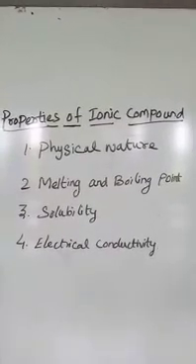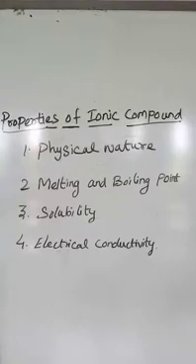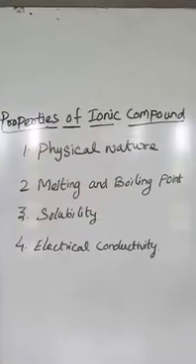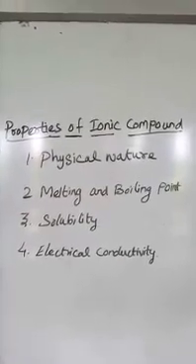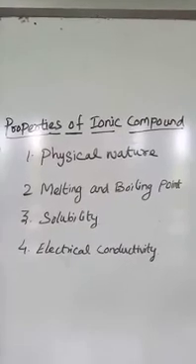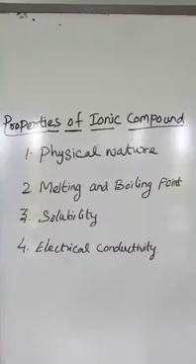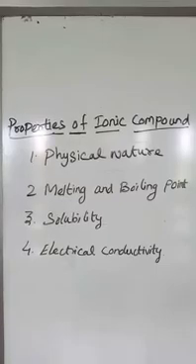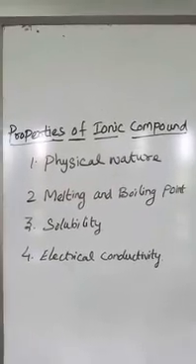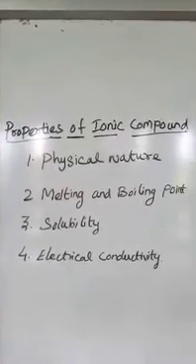In the same way, there are a lot of ionic compounds, such as sodium chloride, potassium chloride, magnesium chloride. Their melting points and boiling points may differ. The nature of melting point and boiling point is what? Ionic compounds exhibit high melting points and boiling points. Both have high values.